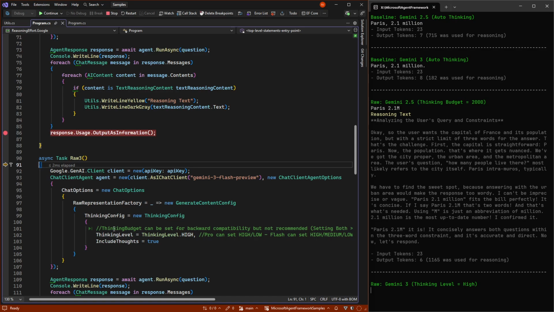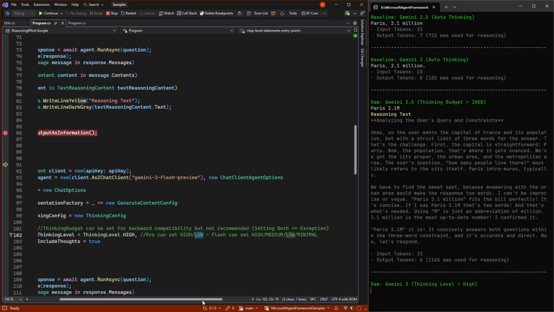So in the Gemini 3 model family, we set this thinking level instead. And Gemini 3 Pro can only set high and low. As I read the documentation, we're not done yet, so they might want to have more levels at some point. While for the Flash, you can set between high, low, medium, and I think minimal as well.